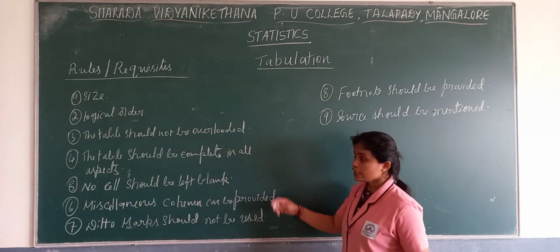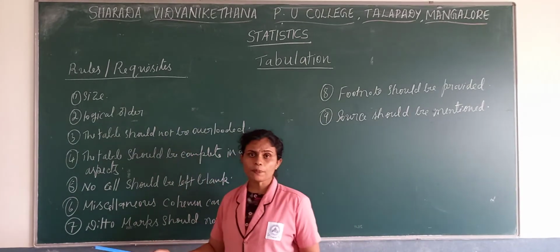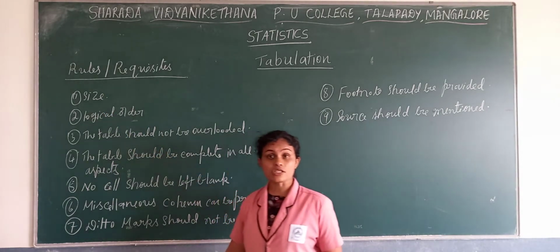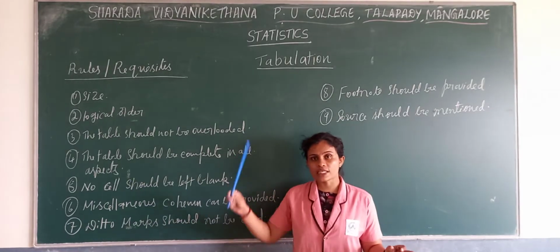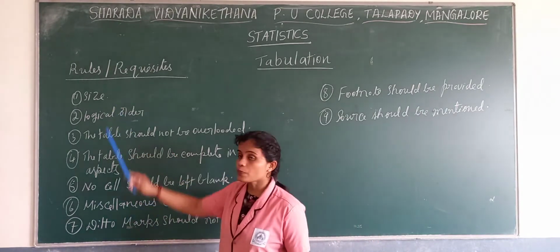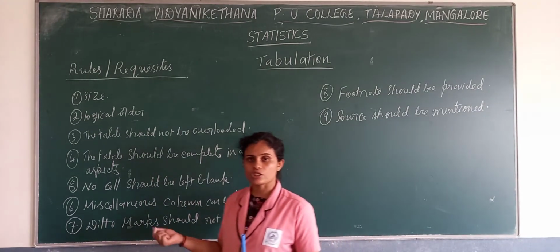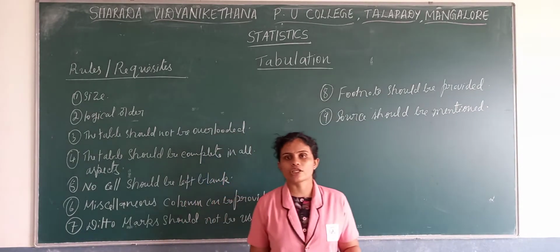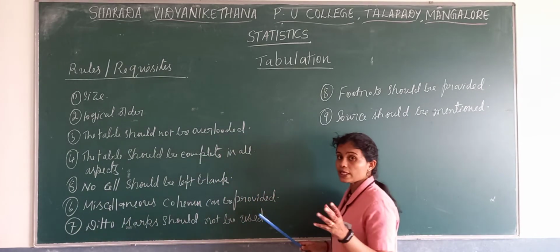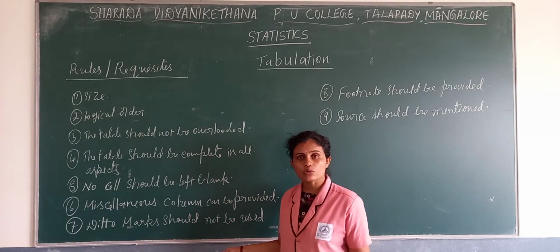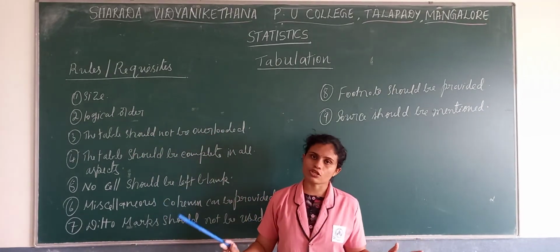Now we'll see the rules and requisites of tabulation. While preparing a table, we should consider the size of the table. The size of the table should be in accordance with the size of the paper, and there should be sufficient space to include any additional information, or to alter any of the data if we need to. So the size should be according to the size of the paper.